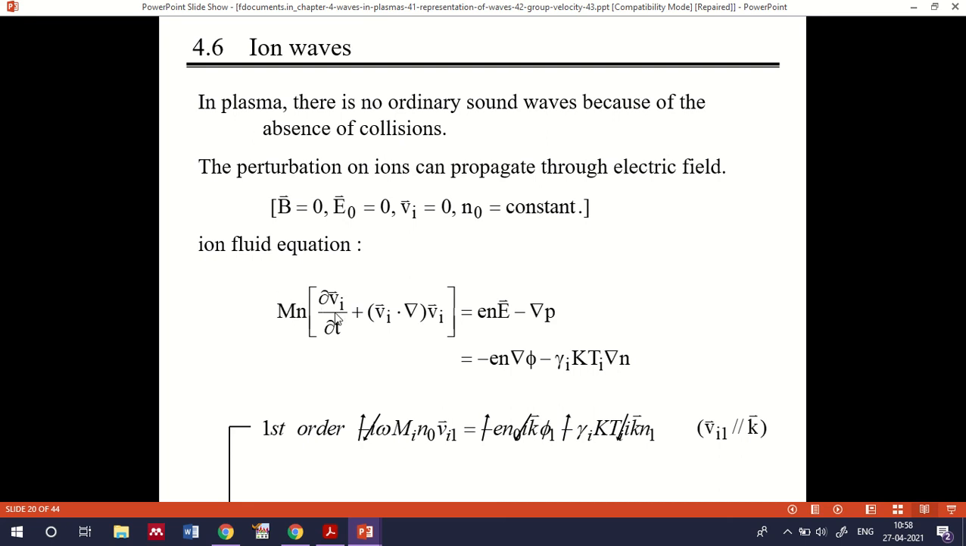Okay, so M n dou Vi by dou t plus Vi dot delta Vi is equal to e n E minus the pressure term delta P, which is equal to minus e n. We can represent E as the potential term, that is del phi, minus gamma i k Ti delta n, which is the corresponding representation of the pressure term in the case of ions. And when you compare this equation again in the same form, then you will be getting